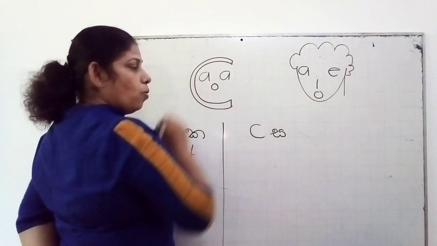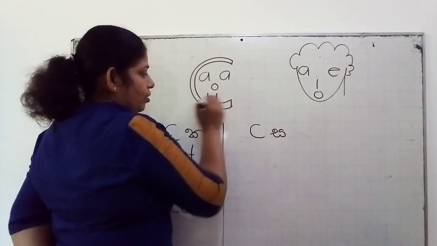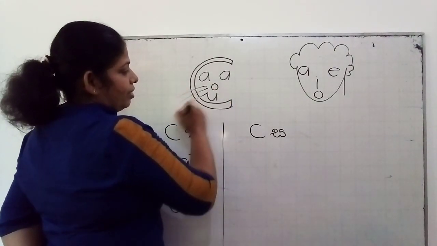The other one is O. The other one is U. See? It's a cat.